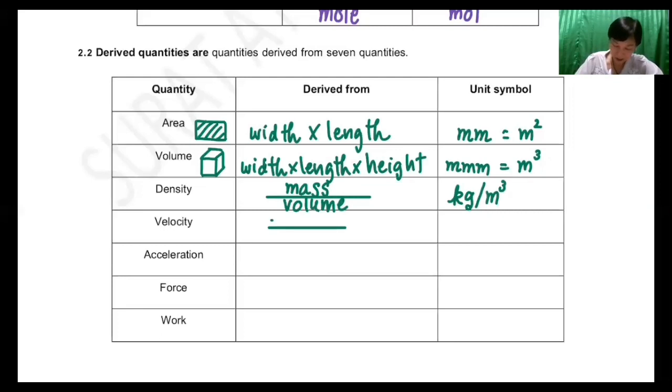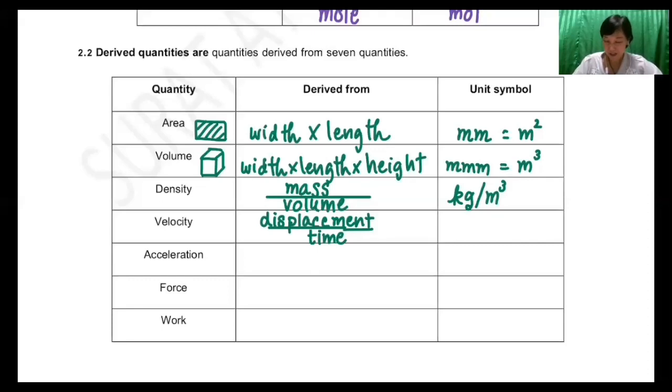The unit of velocity is the unit of displacement divided by time.